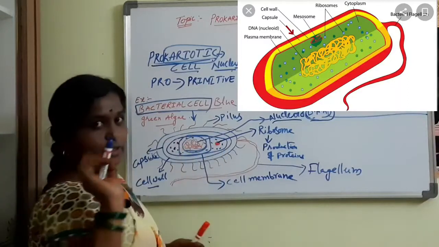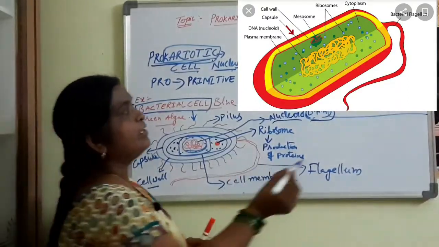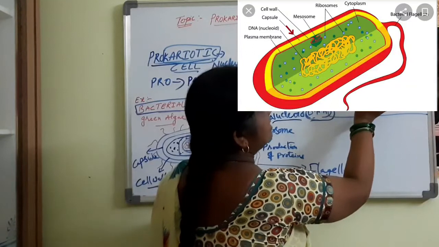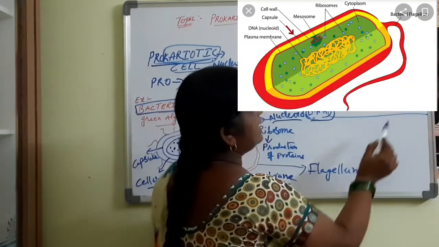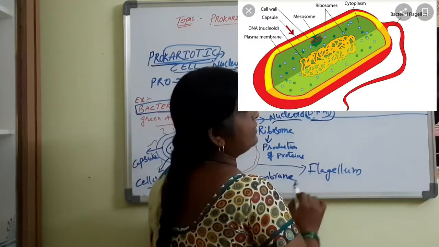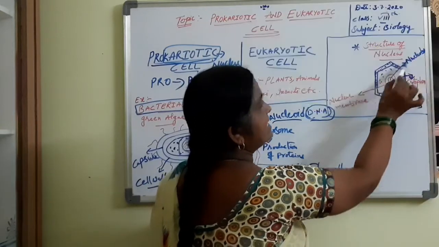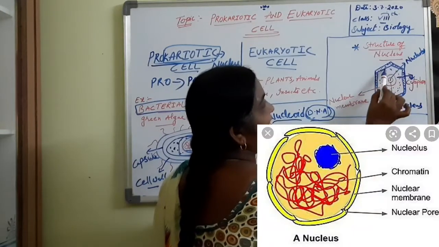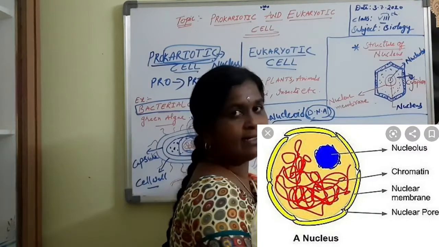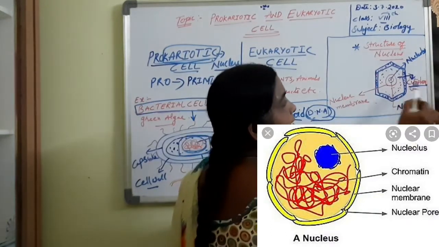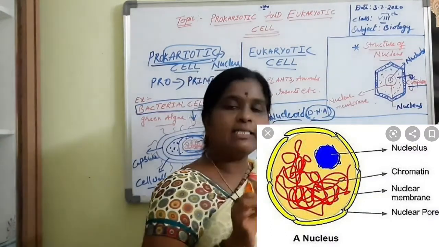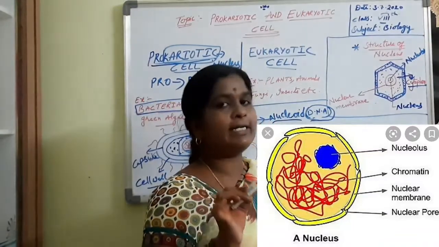First, you have to know the structure of the nucleus. This is the structure of the nucleus. Here the nuclear membrane is there, the nucleus, and this is the nucleolus, and the entire jelly-like fluid is nothing but the cytoplasm. It consists of a number of cell organelles.